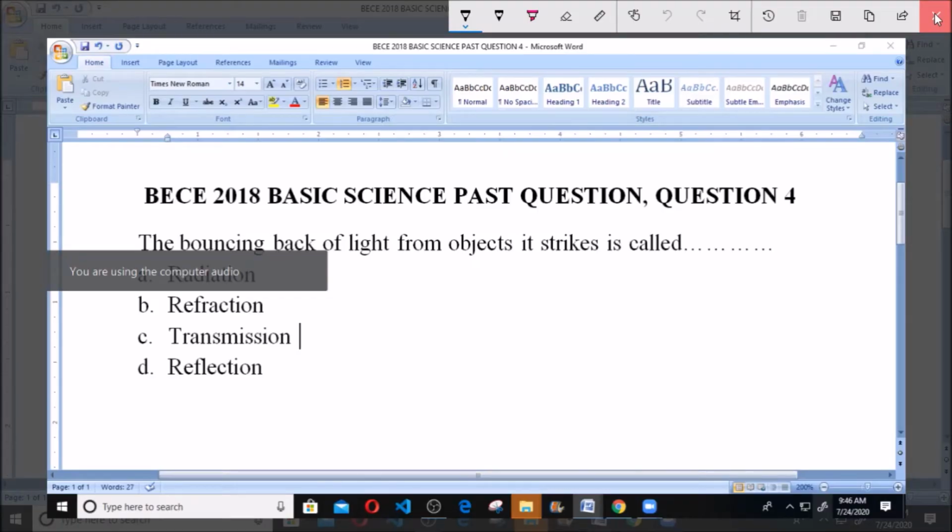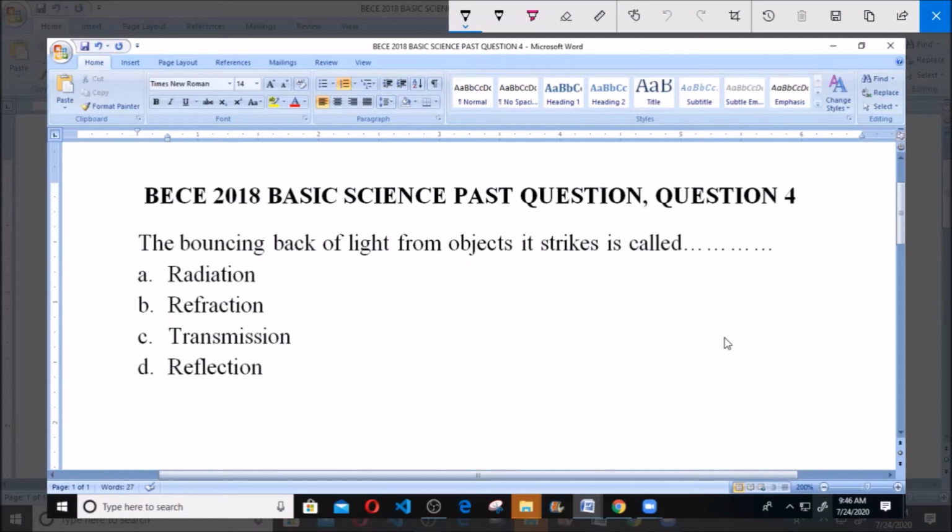Hello, good day. We're going to be looking at BECE 2018 Basic Science Past Question, Question 4. The bouncing back of light from object it strikes is called A.